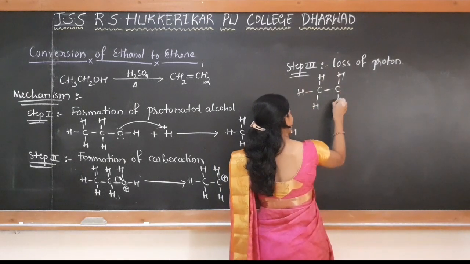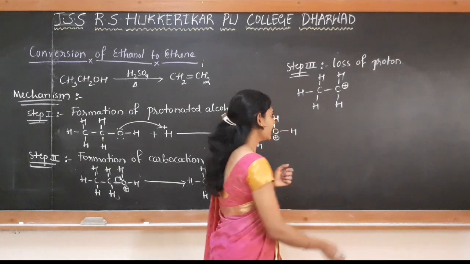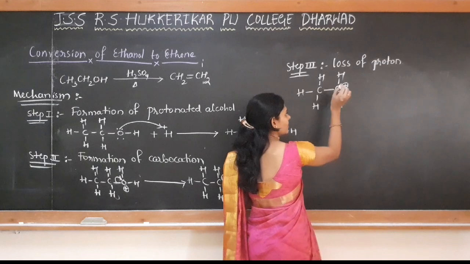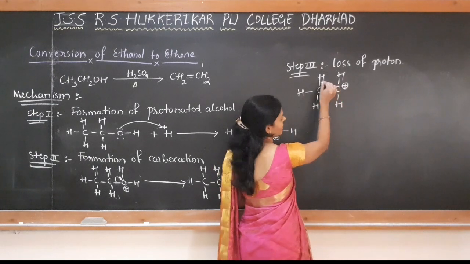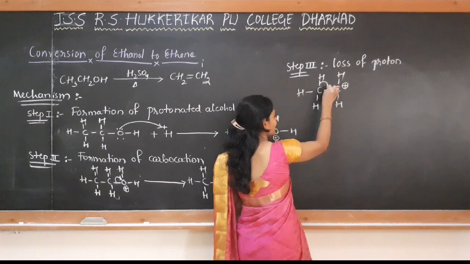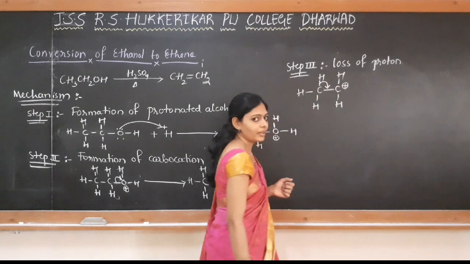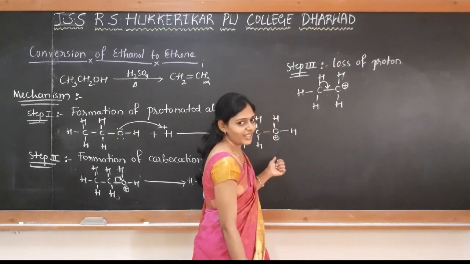See this, as it is an unstable molecule, an intermediate, we have to get the stable molecule. As this is electron deficient, the electrons from here are given between carbon and carbon to form a double bond, and hydrogen goes out as H plus.